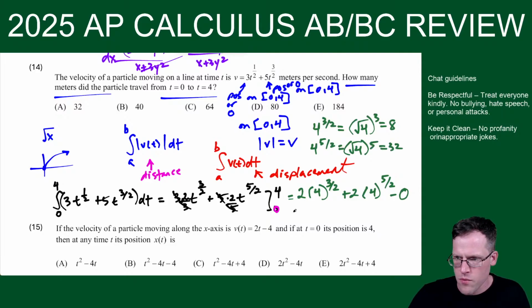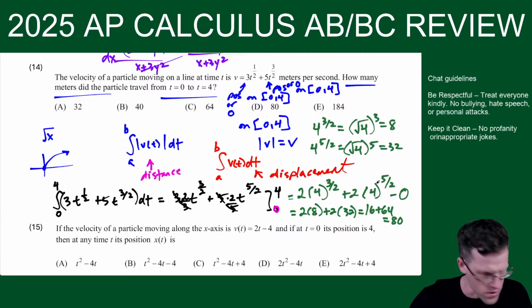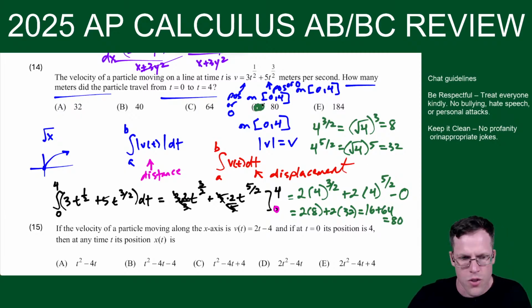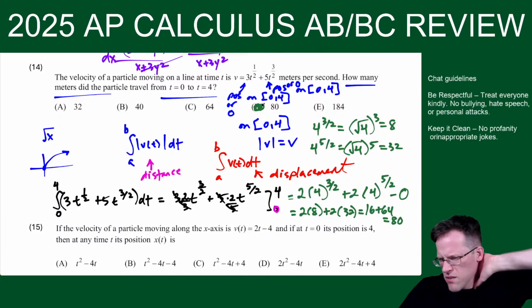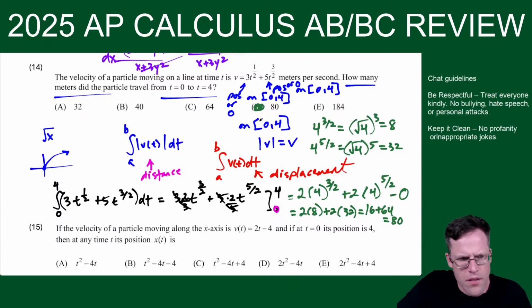Now we just work this out. We're going to have 2 times 8 plus 2 times 32. This gives us 16 plus 64, which gives us 80. So this one should work out to 80, choice D. This one had a little concept to it, so make sure you know all that stuff here.